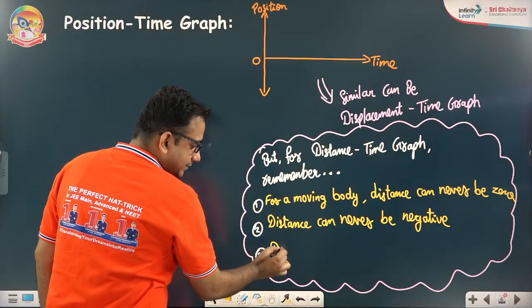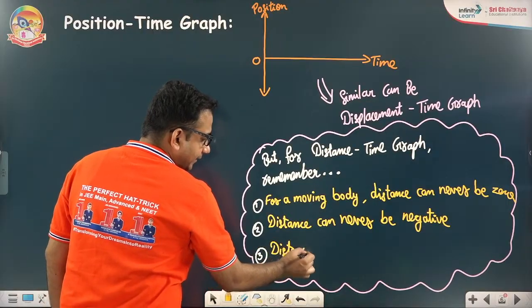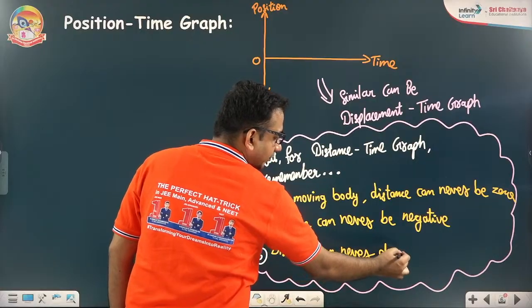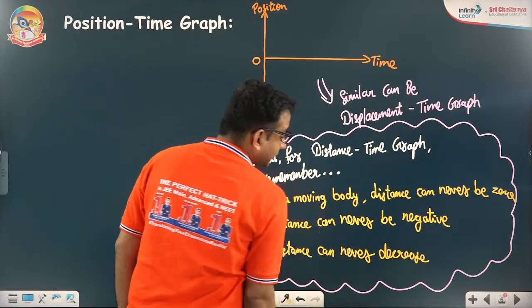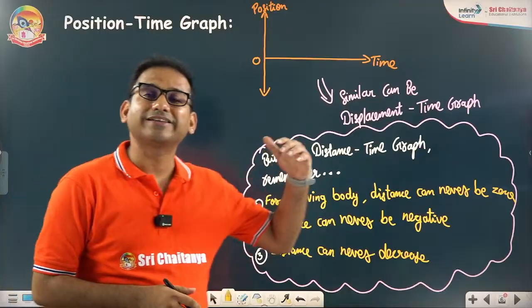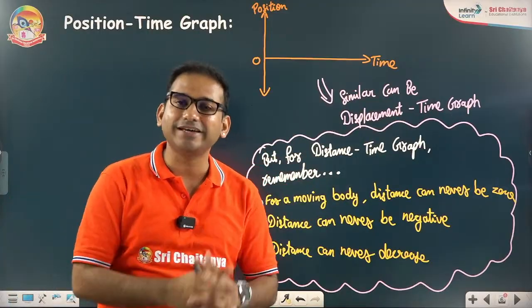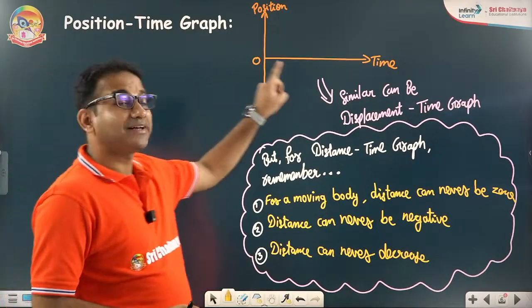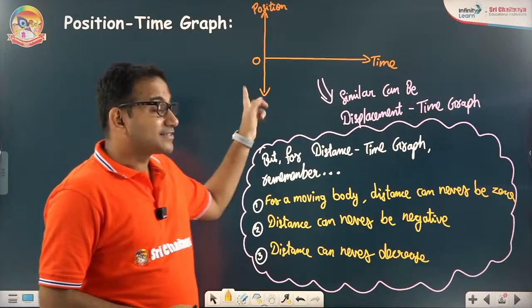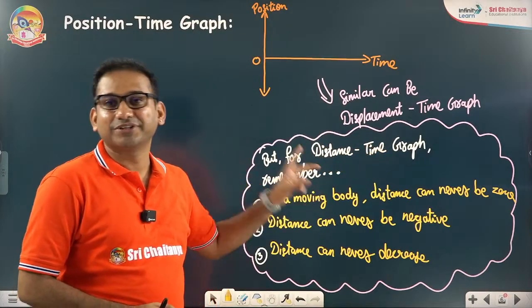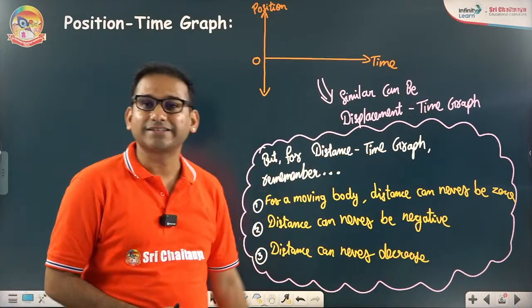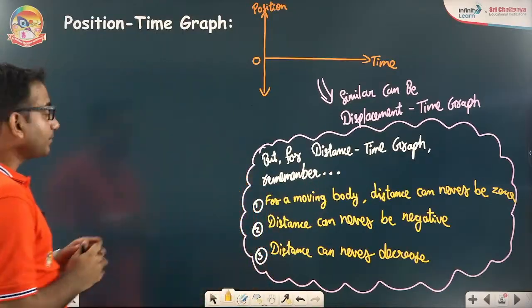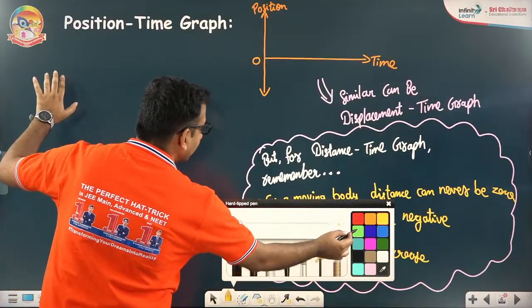At the right time we will deal with such problems, but remember the third point: distance, the actual path length, can never decrease. If the body stops, the actual path length will also be fixed. But if the body is moving, the actual path length will keep on increasing with time. Is that fine? So for the position time graph, similar can be the displacement time graph, but for the distance time graph you must remember these three points. This is the zone where aspirants make mistakes. Let me take all three things one by one.